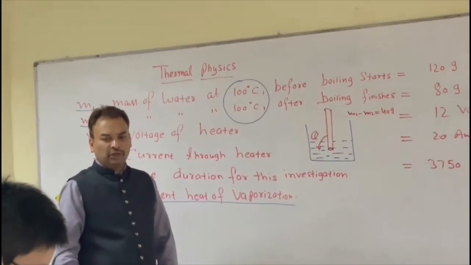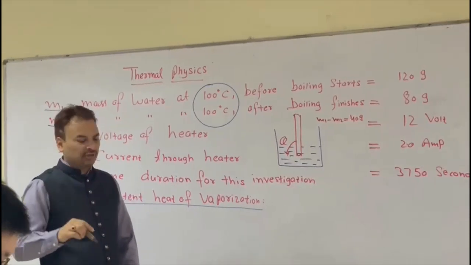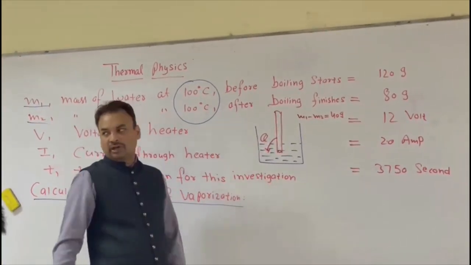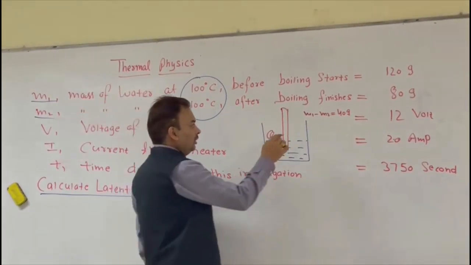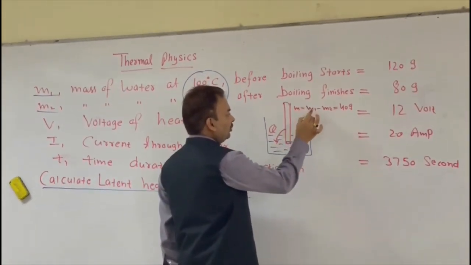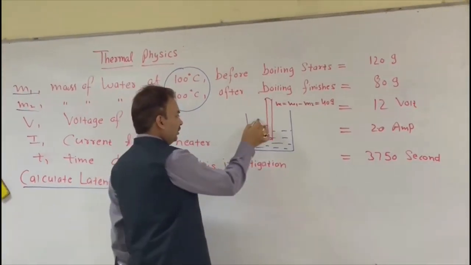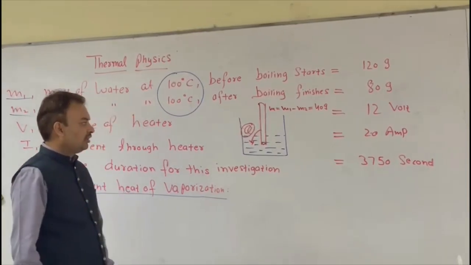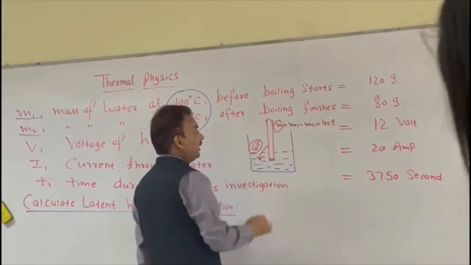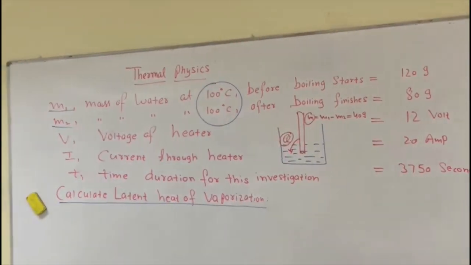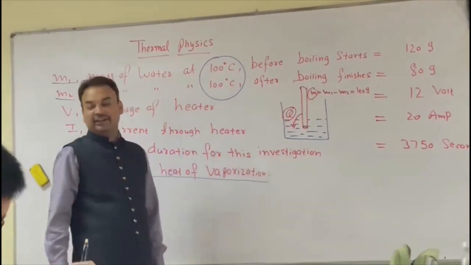Now we need to calculate how much heat is supplied by the heater to the water, so we need to calculate Q. Now this is M. M is equal to M1 minus M2, which is equal to 40 gram. And the energy supplied by the heater to the water is Q. If I divide this Q by M, then I will get the latent heat of evaporation.